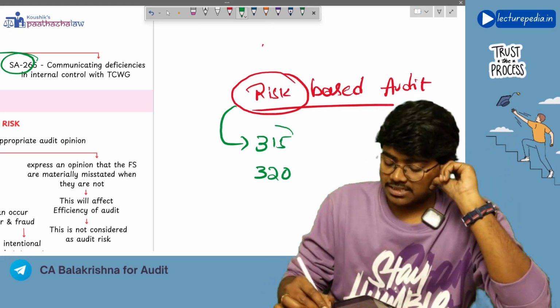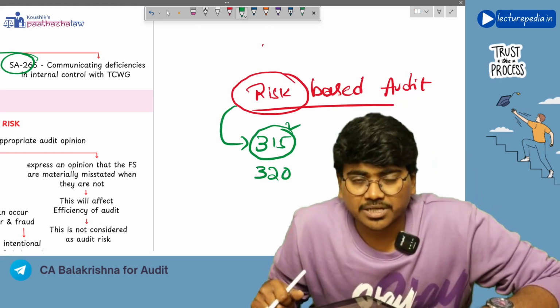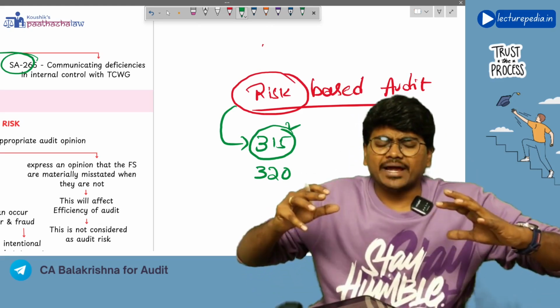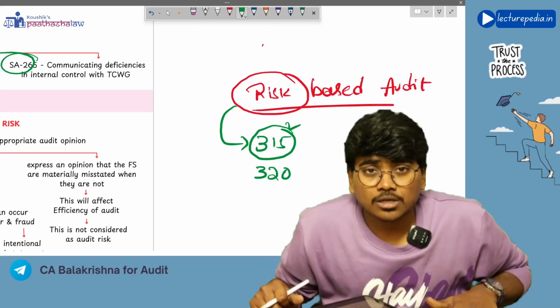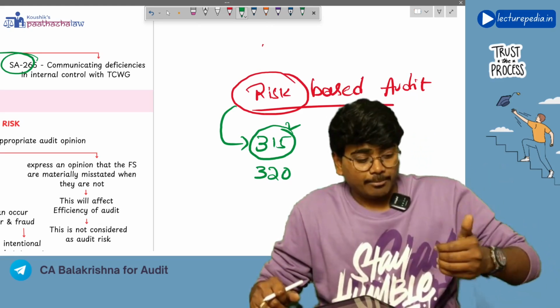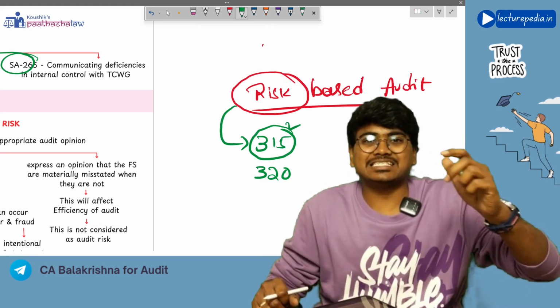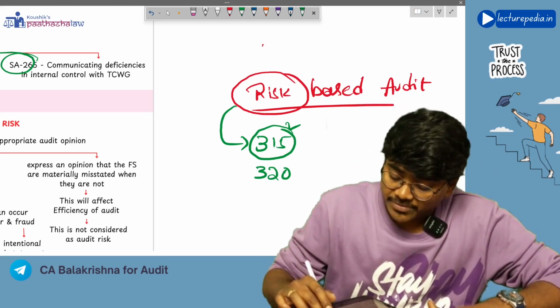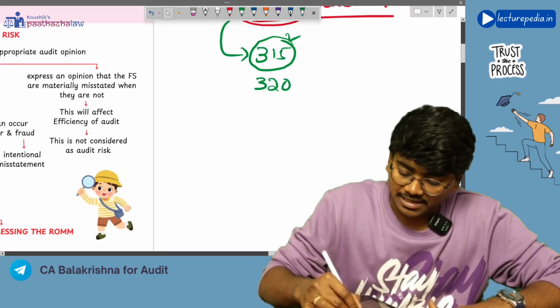Okay, the auditor identified the risk of material misstatement as per SA-315. After you identify risk of material misstatement, what will you do to that risk? Based on that risk, you will design audit procedures. That means you will respond to that risk, right?